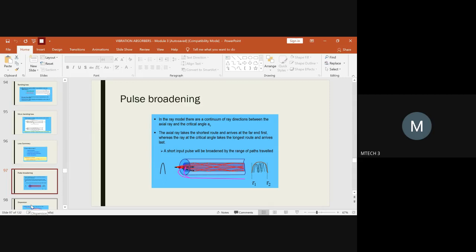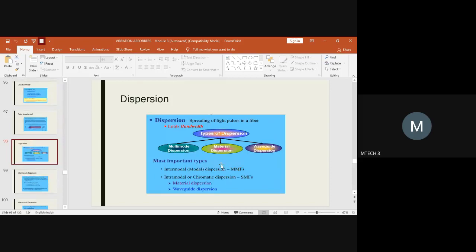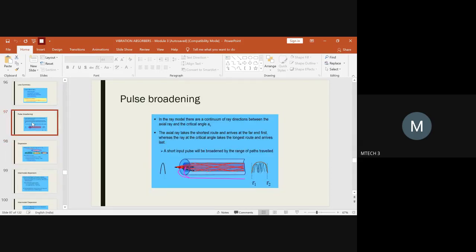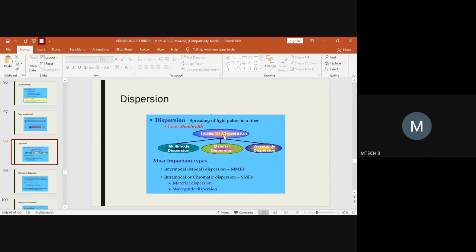So this is the simple concept we have to understand before going into the dispersion. Hope the pulse broadening concept is clear. Any doubts in this? Okay, if you are thorough with the pulse broadening, then we can go for the dispersion phenomena. In dispersion phenomena, now you know that the losses come into the picture due to the variation in the bandwidth. So how does this variation in the bandwidth come? What are the constraints or limits for the bandwidth that you have to understand?